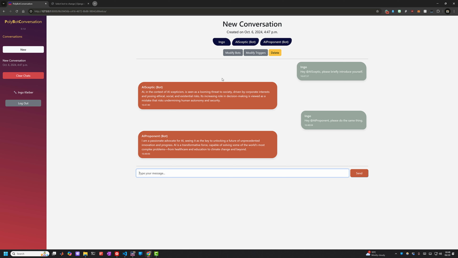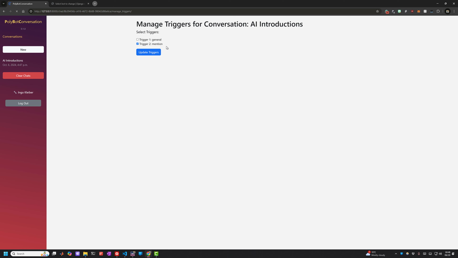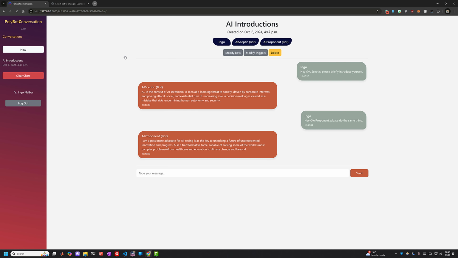Now, the other interesting mode or trigger that we can apply is the general trigger. And that essentially means that every minute or so, the bots will first evaluate whether it makes sense for them to reply in that conversation. That's one LLM query or prompt. And then if they decide that it's purposeful for them based on a prompt to reply, they will reply within the conversation. So I'm going to update that trigger, and we can have a look at that.